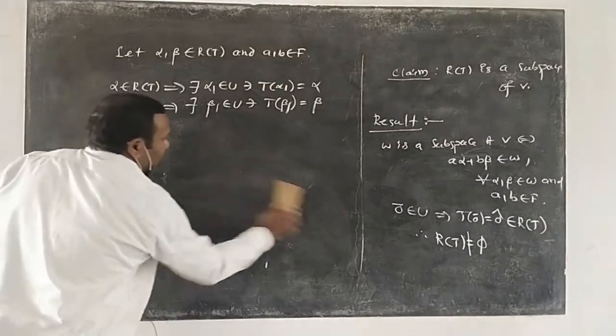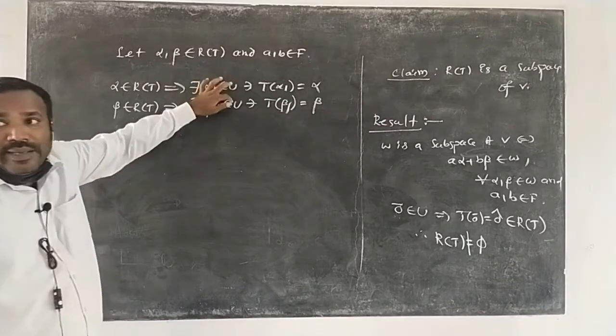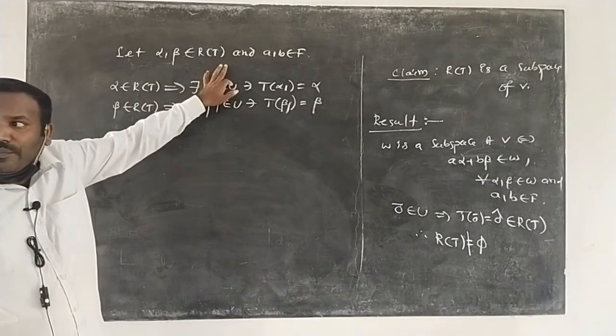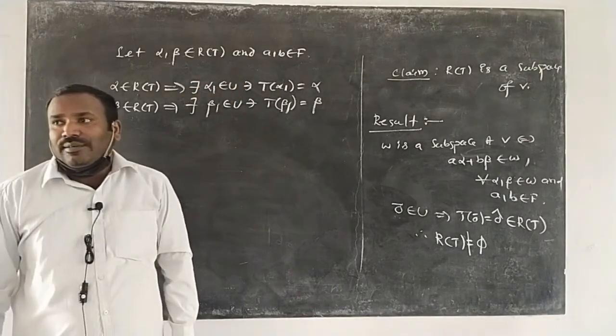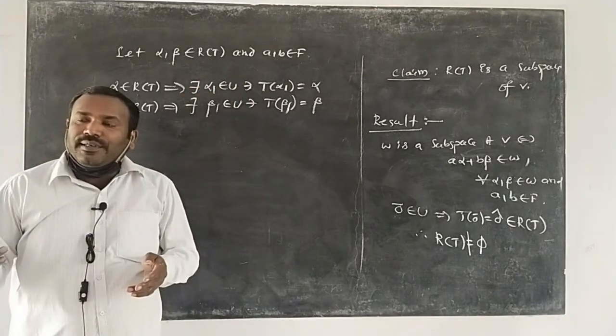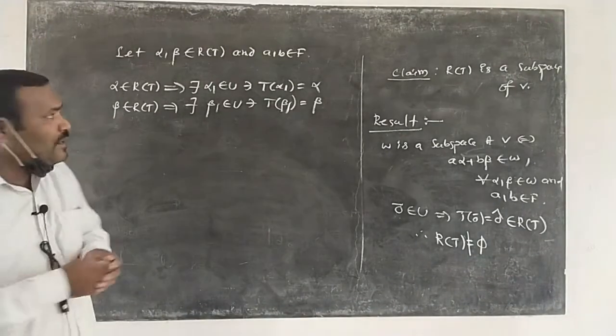You know U is a vector space. In the theorem we are told U and V both are vector spaces. A vector space is a subspace to itself. So U is a subspace.